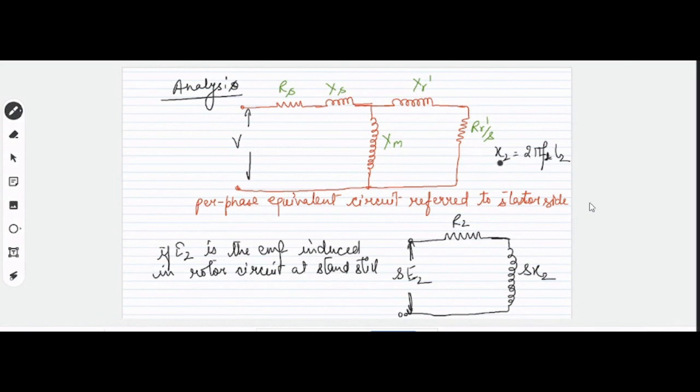Now at any slip S, what will be the reactance? At any slip S, the reactance will be 2 pi, this frequency will become SF2. Yes or no? अरे बात समझ में आ रही है कि नहीं? बताओ, जल्दी बताओ, बात कुछ समझ में आई? मैं बोल रहा हूं